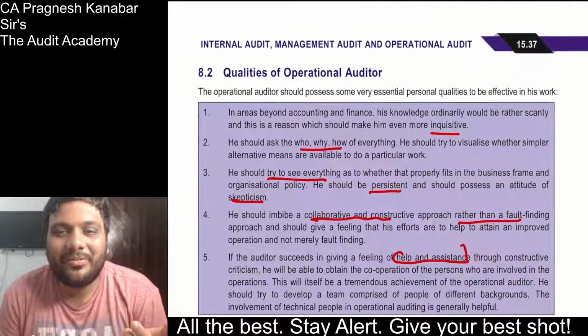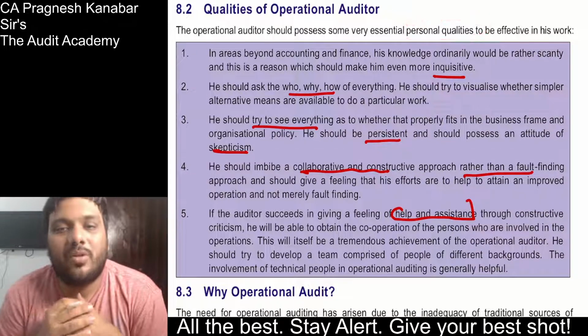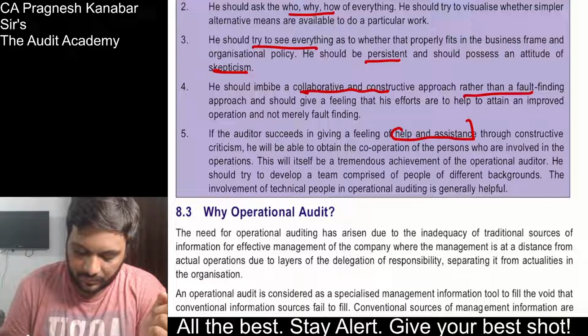Looks like a shadi.com profile. So please be careful what you are writing over here. These are all personal qualities. Alright, qualities of operational auditor, the personal qualities which they have stated over here.